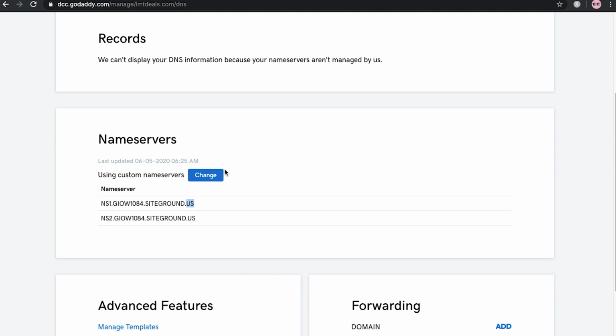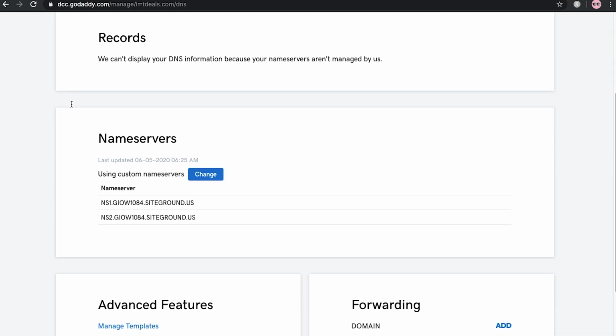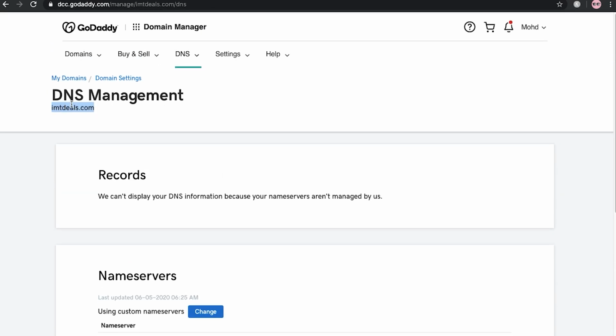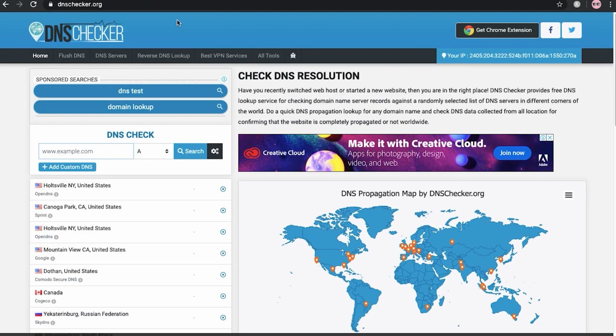Now what you have to do is just wait. It will take up to 24 hours to do all the things. But if you want to check whether the name server is updated or not, you have to just copy the domain name and go on this website. The website URL is dnschecker.org, and here you have to just enter your domain name. Now you have to just click on search.